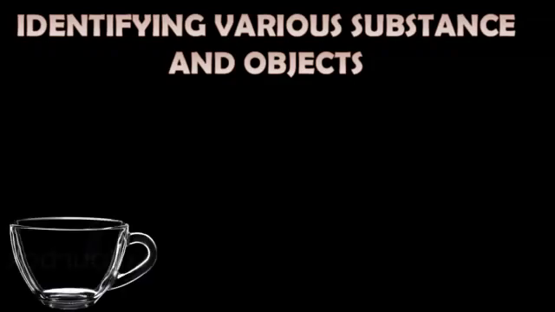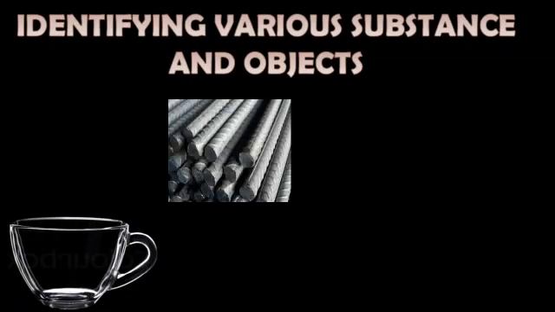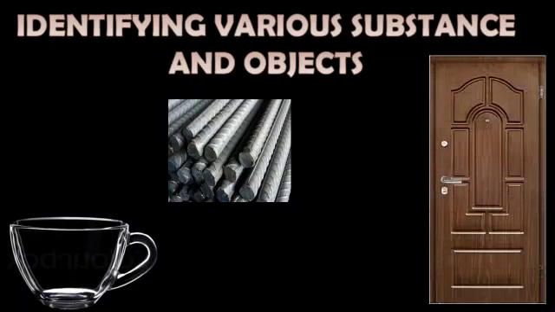Identifying various substances and objects. Students, how will you identify the substances and objects? Look at the image of a glass. Is this glass made up of plastic, steel or glass? Now, look at these rods. Are these rods made up of iron or aluminium? Now, doors. Is this door made up of wood or glass?